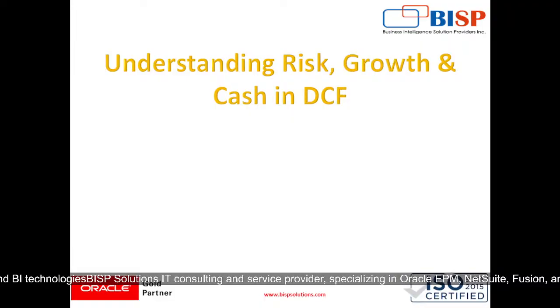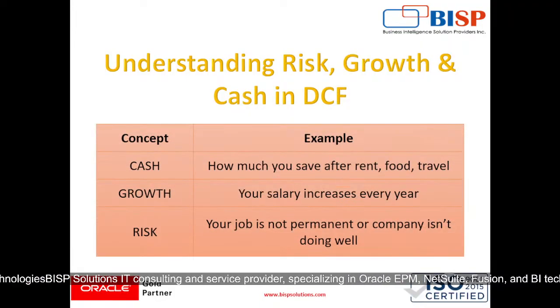Then comes understanding risk, growth and cash in DCF. Cash is how much you save after rent, food and travel. Growth is your salary increasing every year, and risk is that your job is not permanent or the company isn't doing well. So this is what risk, growth and cash in DCF mean in simple terms, right?